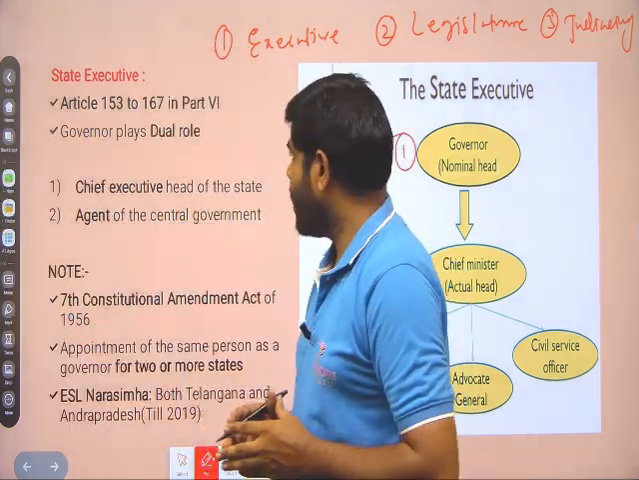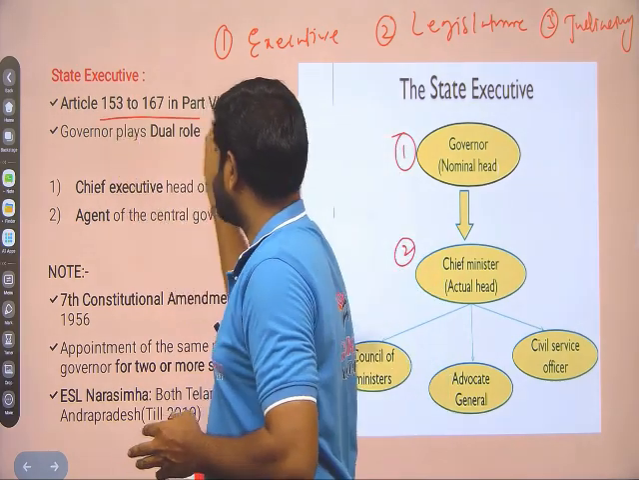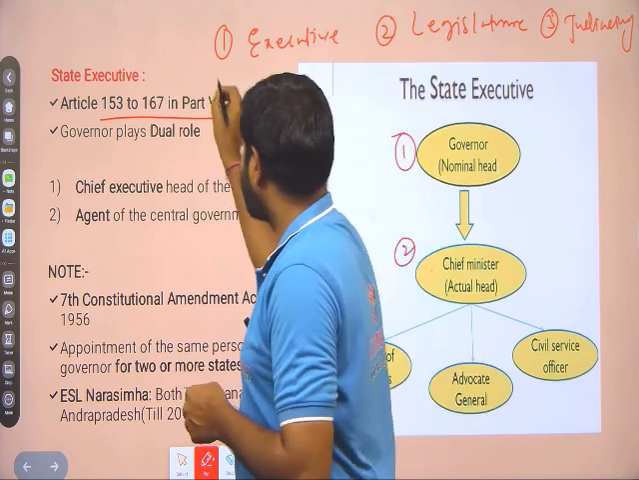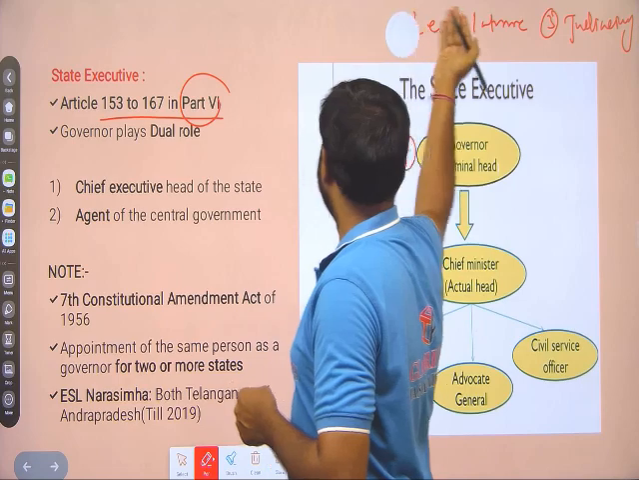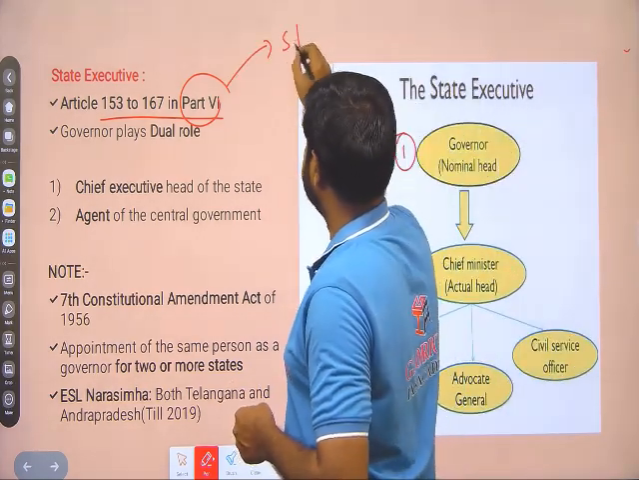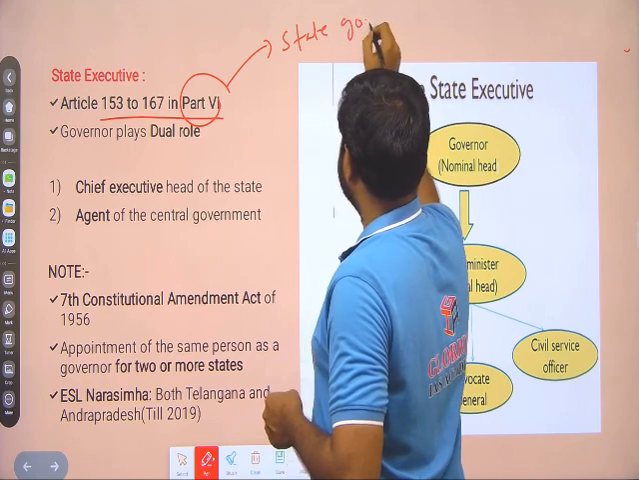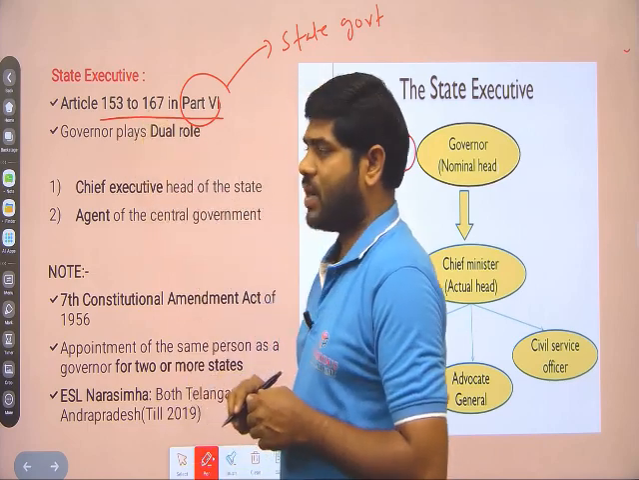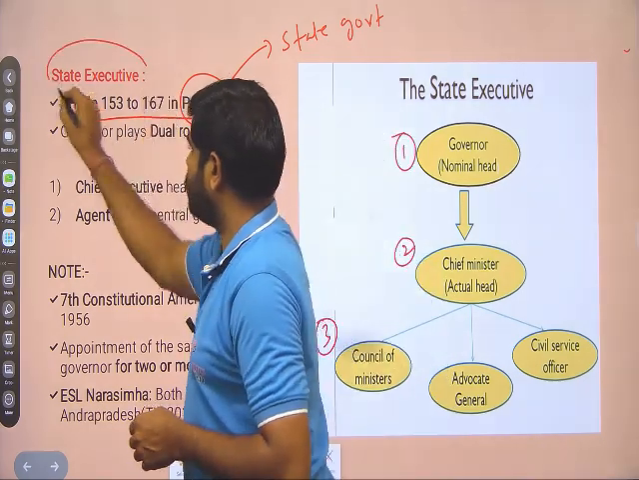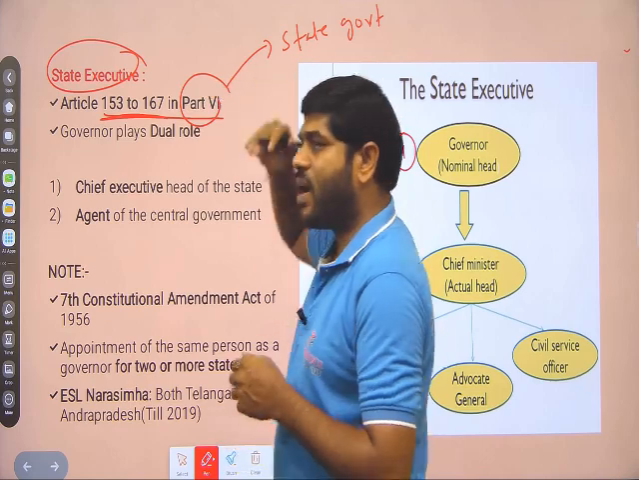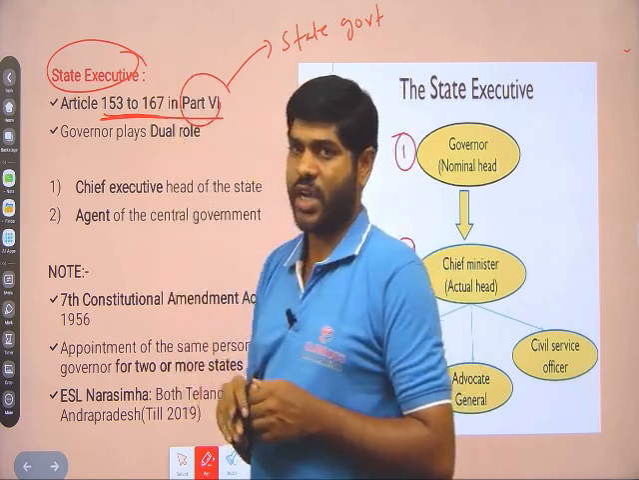So let's get started. Article 153 to 167 of Part 6. Part 6 of the Indian Constitution deals with the state government, of which Articles 153 to 167 deal with the state executive.